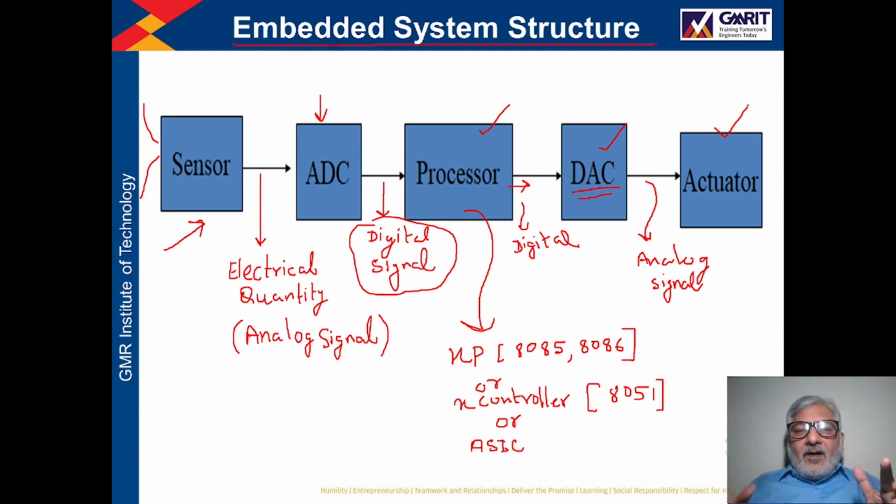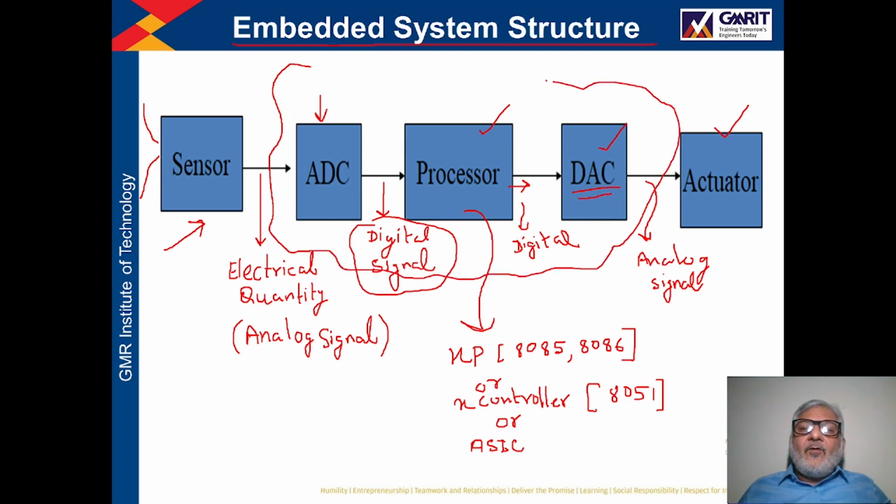So the life of a design engineer was tough, but now these things are fabricated in one board, or even in one processor. So now we have processors with inbuilt ADC. Some processors even have digital to analog converters inbuilt. So we can use these processors for the development of the product.